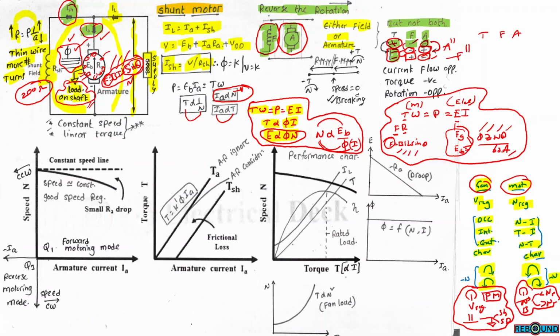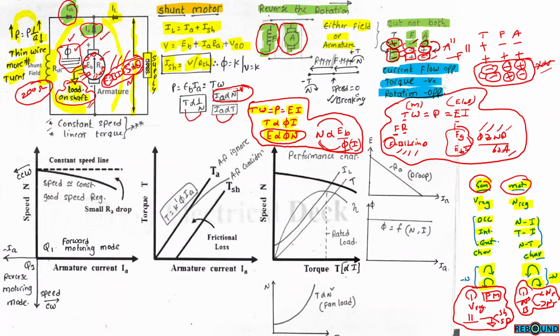If this is the initial condition, field current and armature current, and this is the torque, if both are inversed, then the torque will again be positive. So for reversal of torque, we have to invert either the field winding or the armature winding, but not both. Then only the opposite torque will be produced in the rotor. So the current is flowing in the opposite direction, so the torque will be negative.